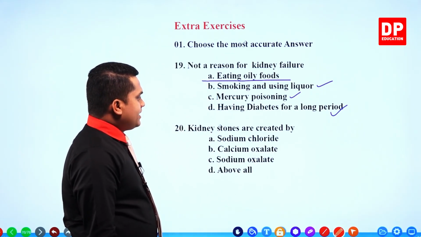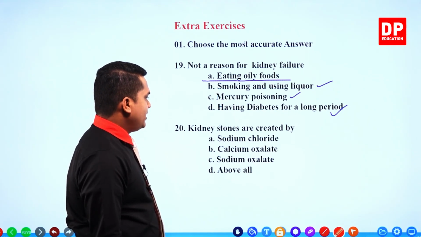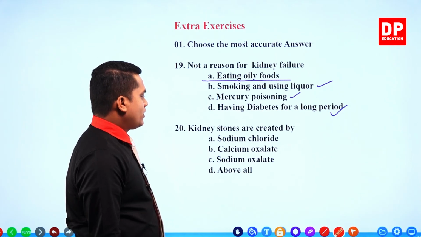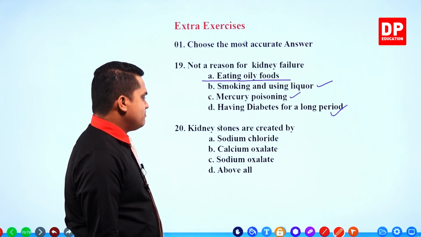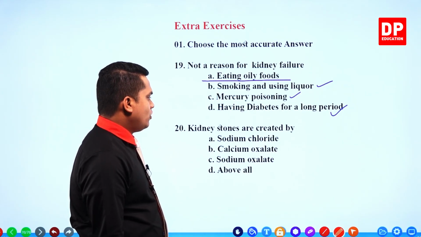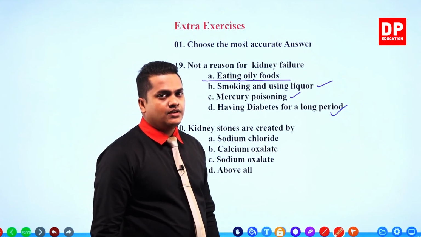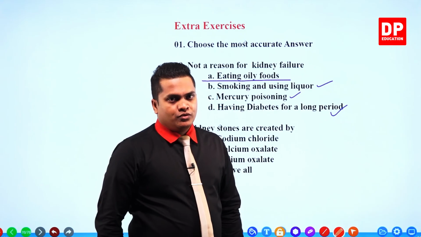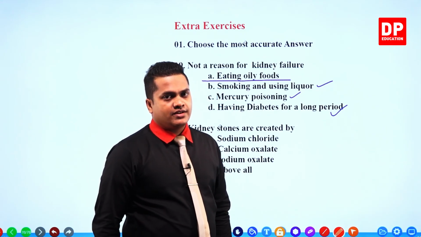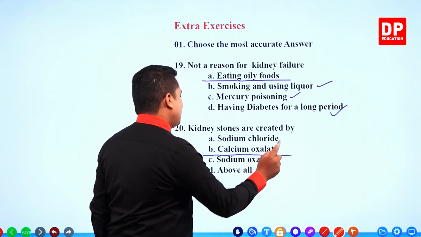Kidney stones are created by: sodium chloride, calcium oxalate, above all. It's a straightforward question, my dear children. Kidney stones are created due to crystallization of calcium oxalate salt.